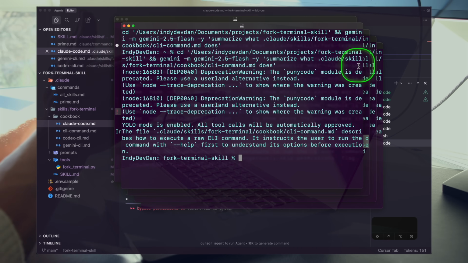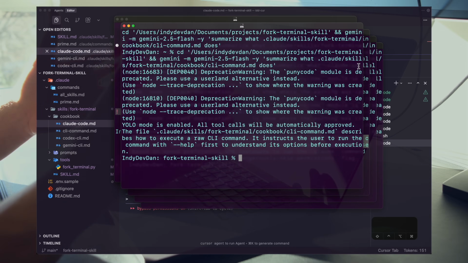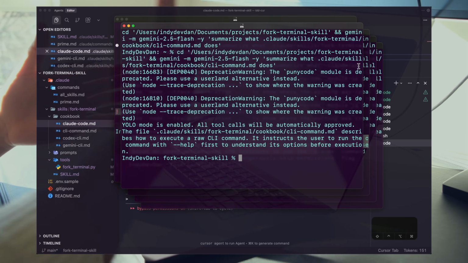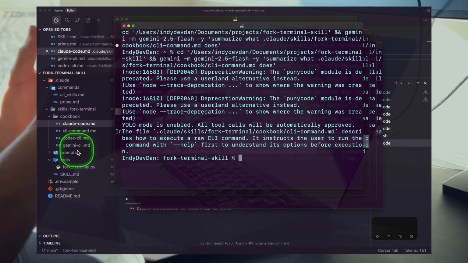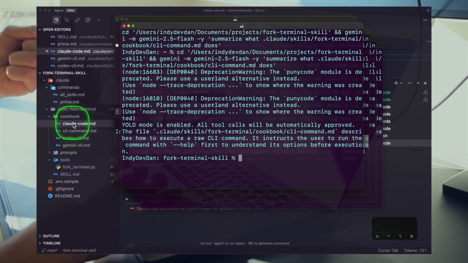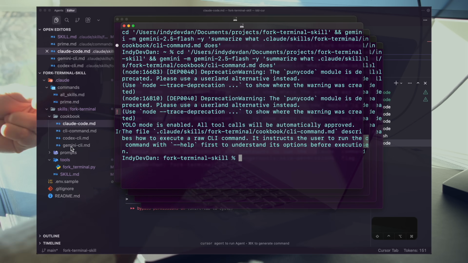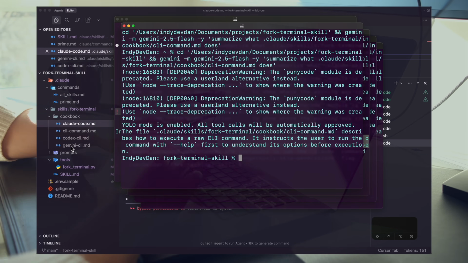And again, I really want to focus on scale, right? Why did I build this tool? Why do we need to fork sessions? It's so that we can, once again, on another dimension, scale our compute to scale our impact. With this skill, you can now spin up and fork. We're getting to the fork portion here in a second, but we can effectively fork context windows to operate in brand new context windows with new agents, or just run a CLI command. All right, so we're starting to see that value proposition come through here.